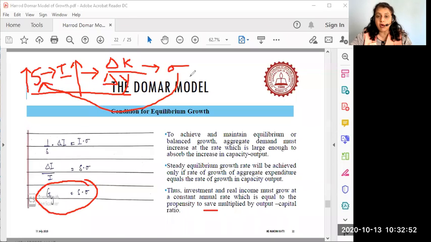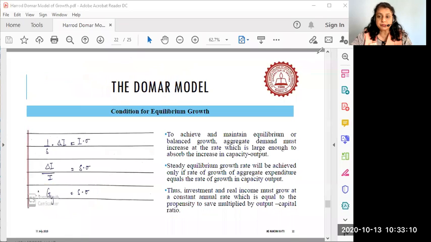And when all these three are on the upper side, the economy will achieve a growth rate which is equal to savings multiplied by sigma, and sigma is nothing but the output capital ratio. Clear so far? Okay, let's move ahead now.